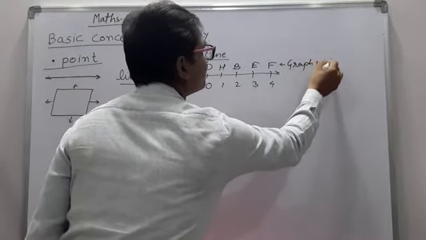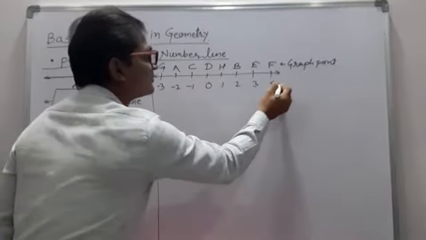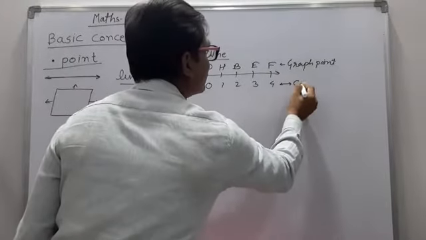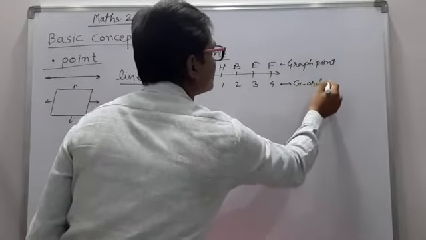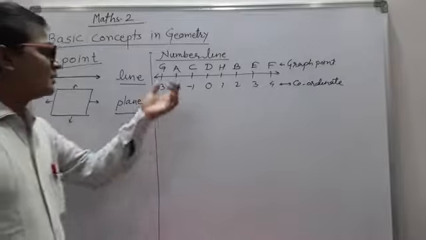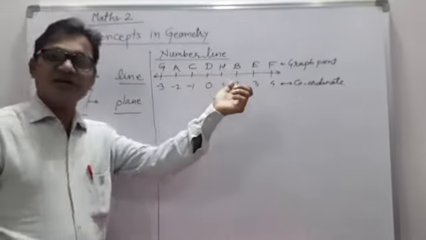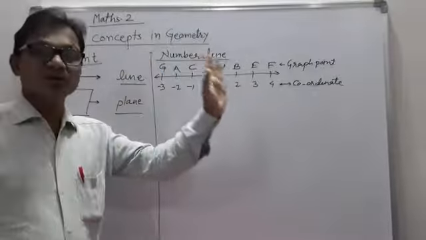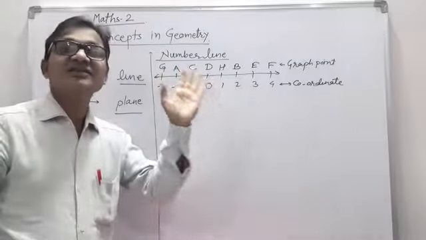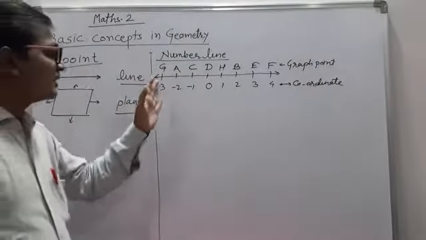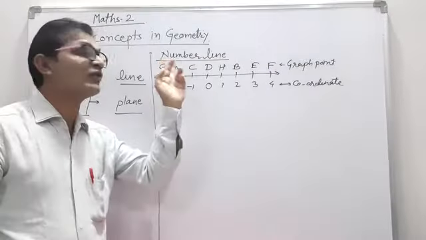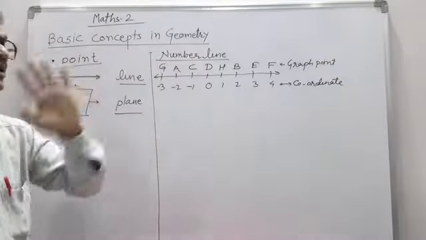And all the numbers related to those points are known as the coordinates. Every point on the line is related with some real number, as you studied in maths 1. The numbers are known as coordinates, and the alphabetical name given to that point is called the graph point.